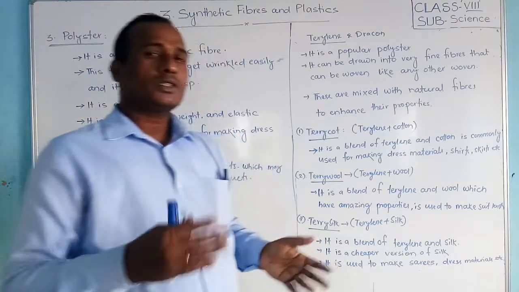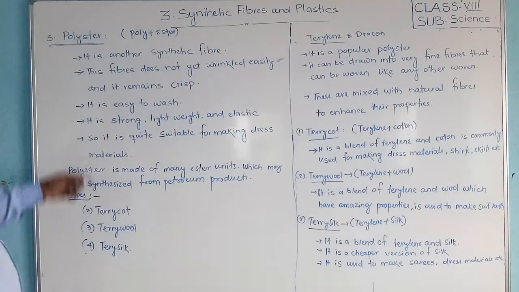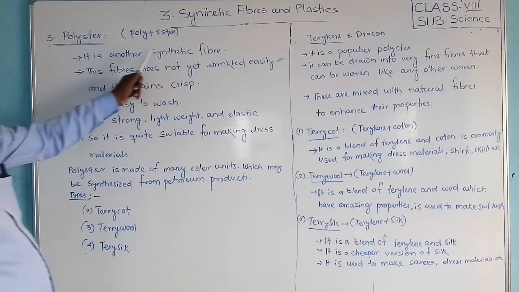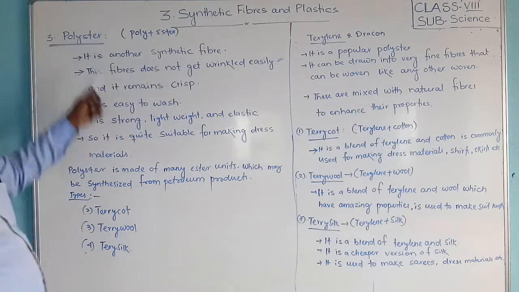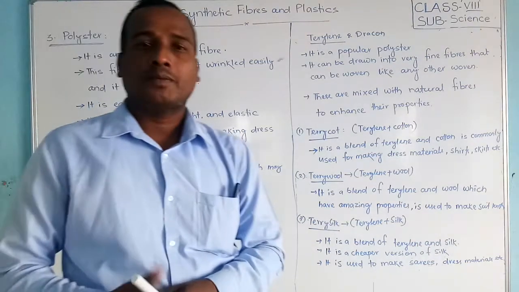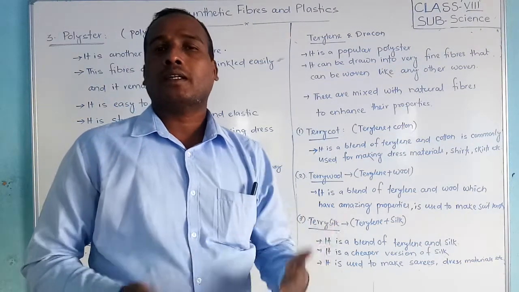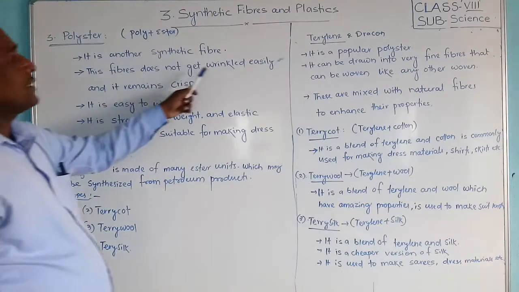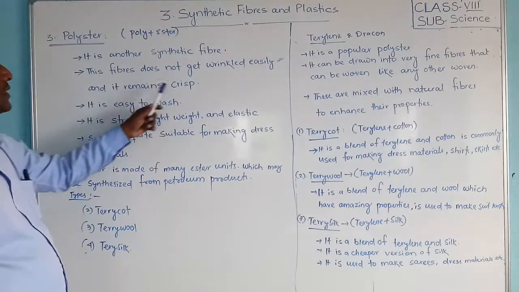So students, let us start with what polyester is and the different types of polyester. Polyester is another type of synthetic fiber, like rayon and nylon. This fiber does not get wrinkled easily and it remains straight.